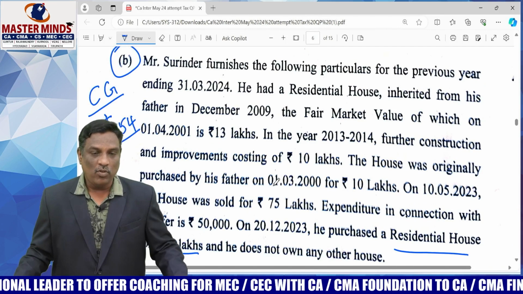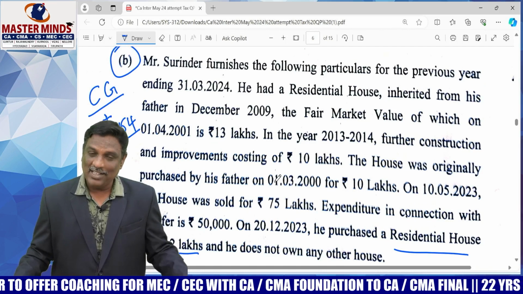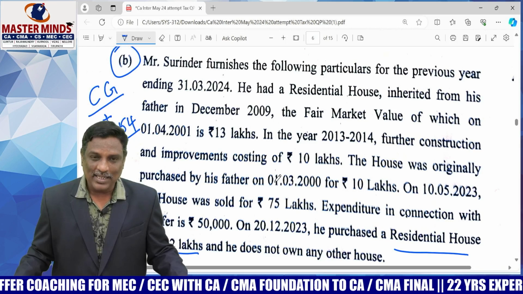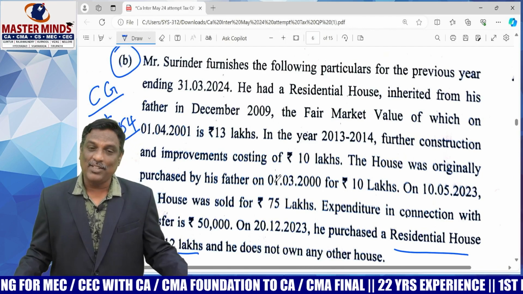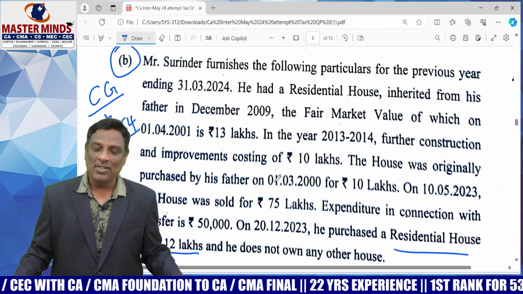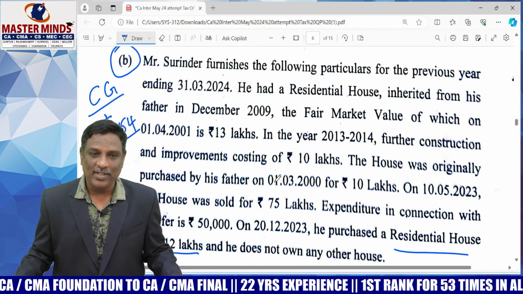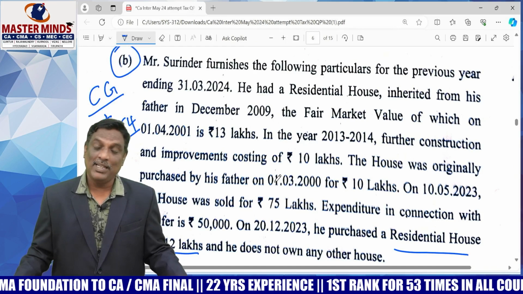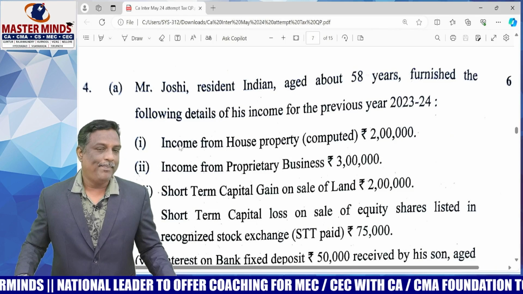So two fundamental, easy problems. 2 or 3 problems relating to section 54 exemption are in our material. If a residential house is transferred and the gross capital gain is reinvested into another residential house property, then the assessee is entitled to claim section 54 exemption. Please go and verify.